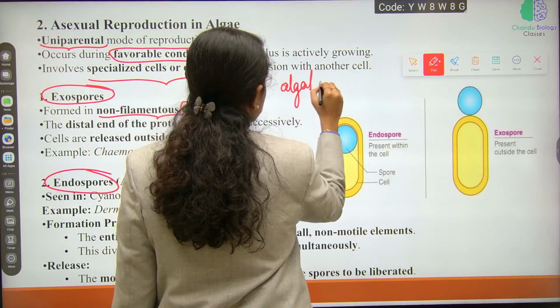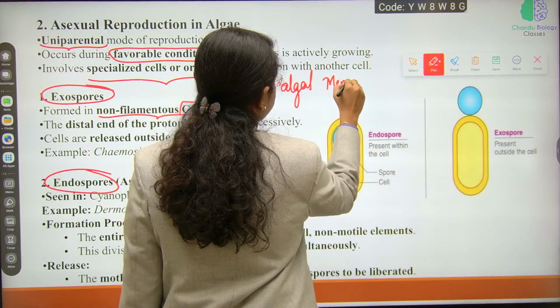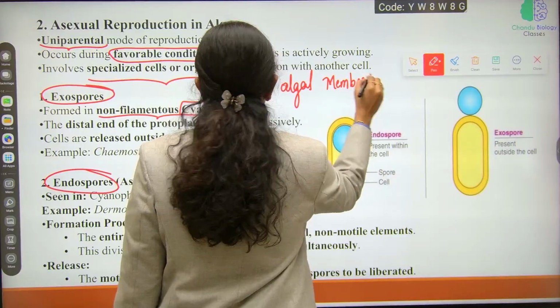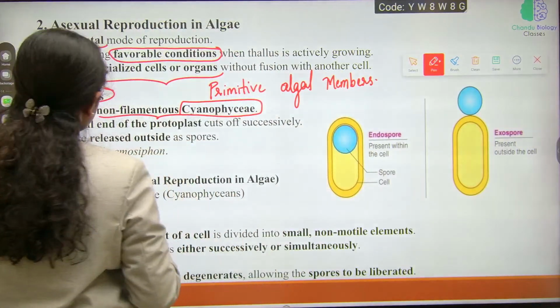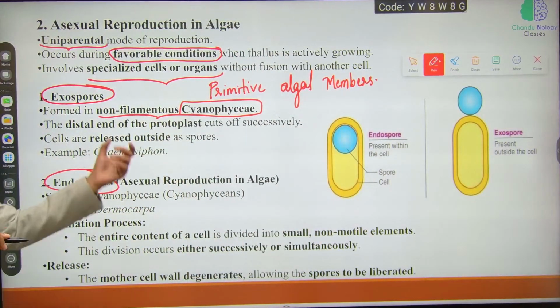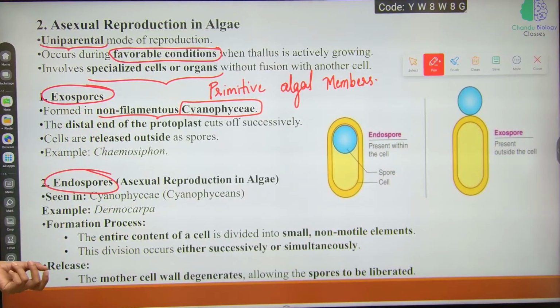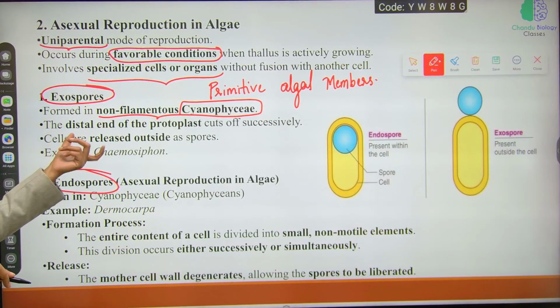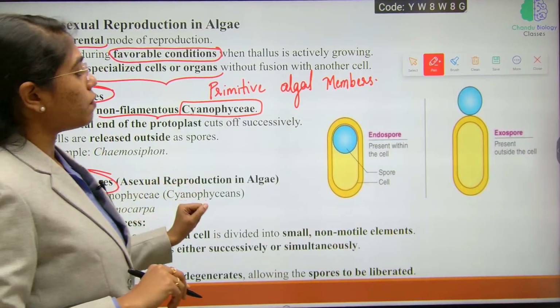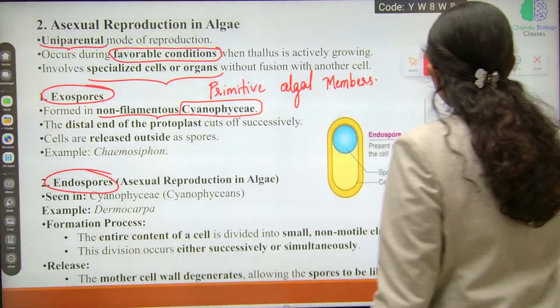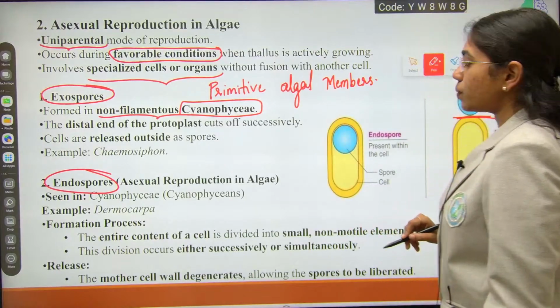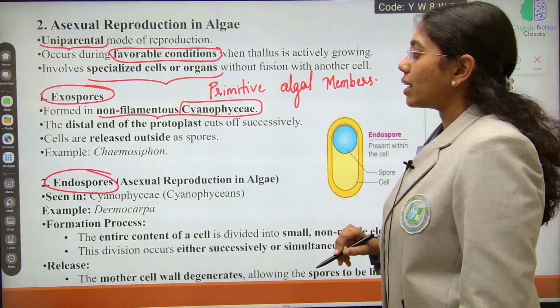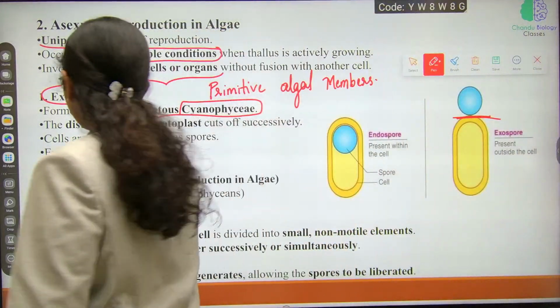Fine, right? Exospores are formed in non-filamentous cyanophyceae. The distal end of the protoplasm will cut off successively, and the cells are released outside as spores.